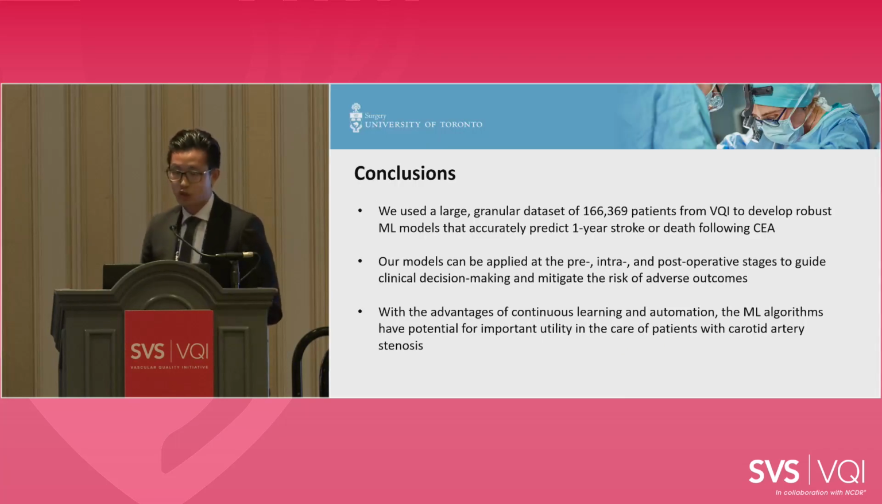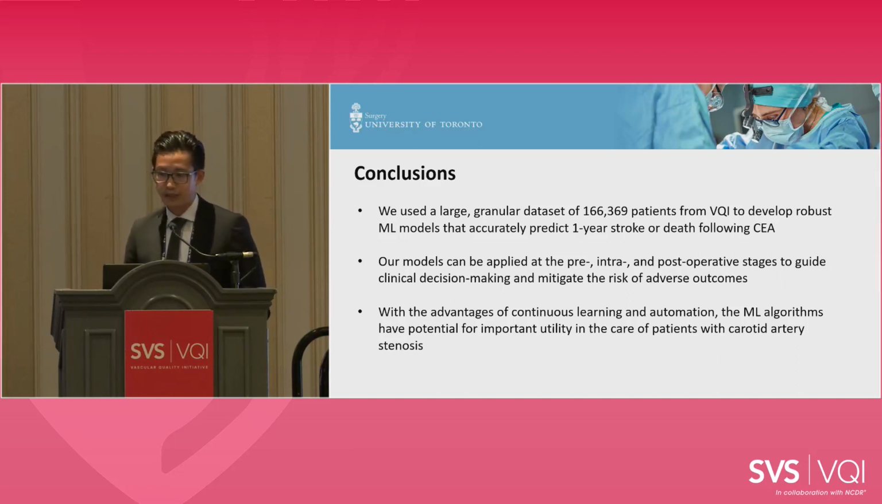So in conclusion, we used a large granular data set of 166,000 patients from VQI to develop a robust ML model that accurately predicts one-year stroke or death following CEA. Our models can be applied at the pre, intra, and post-operative stages to guide clinical decision-making and help mitigate the risk of adverse outcomes. And with the advantages of continuous learning and automation, the ML algorithms here have potential for important utility in the care of patients with carotid artery stenosis.